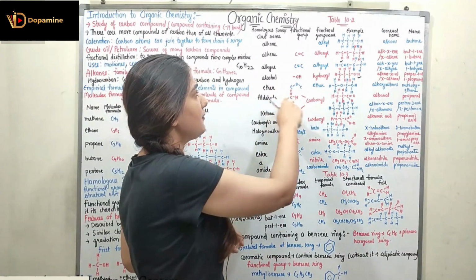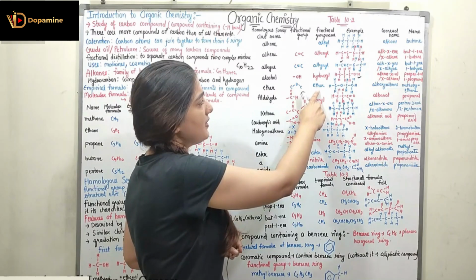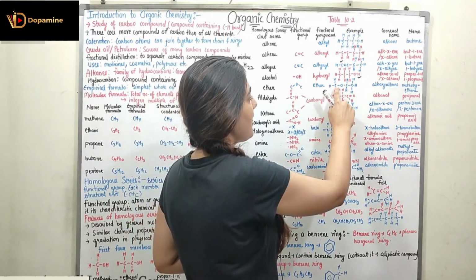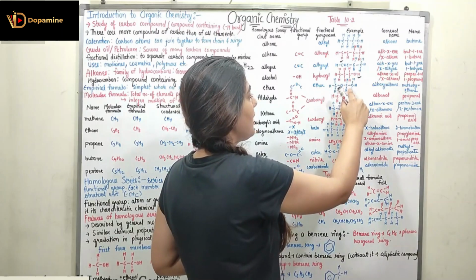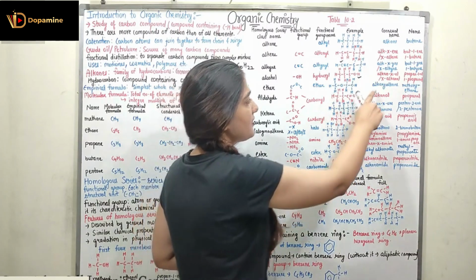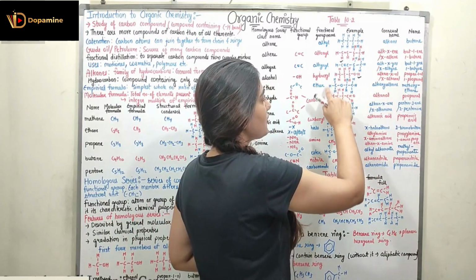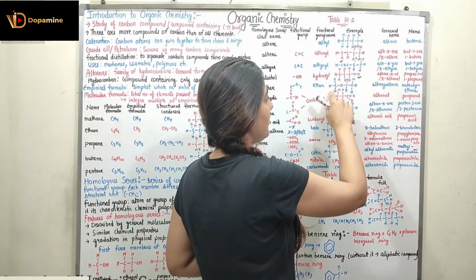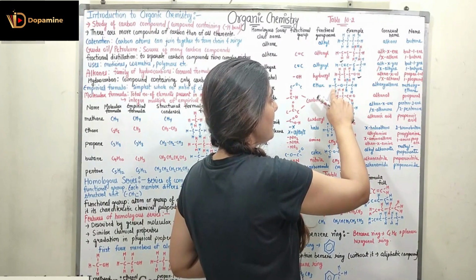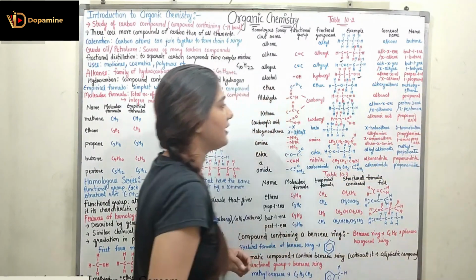Coming to the ether, ether will be having the functional group COC and it will be having the functional group name ether. So this is the example. The first carbon is attached to 3 hydrogen, then O, then carbon which is connected to 2 hydrogen, then carbon with 3 hydrogen. This is having the general name alkoxyalkane, so it will be having some alkyl group here. This alkyl is methyl over here, so methoxy, and here we have 2 carbons, so here we have ethane.